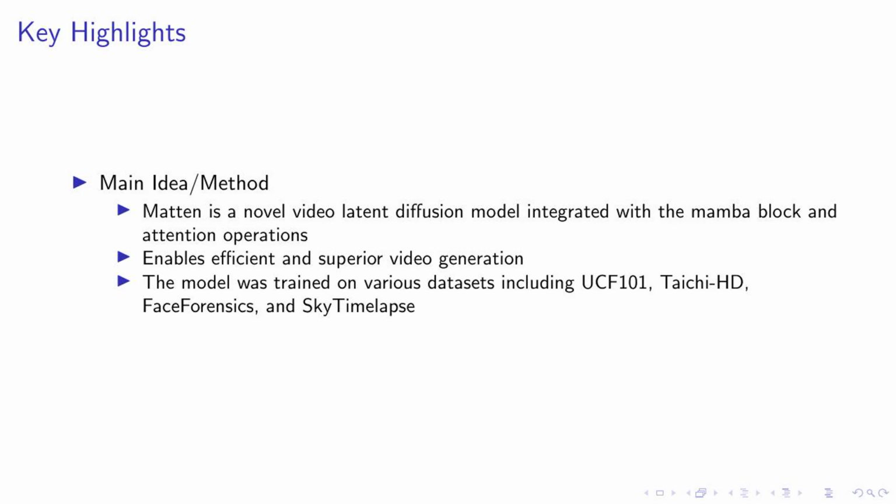In our quest to optimize video generation, we experimented with 4 distinct model variants of Matten. These variants allowed us to explore the perfect blend of Mamba and attention mechanisms, enabling us to effectively capture both local spatio-temporal details and global information. But that's not all. Matten's performance is on par with other models, but it achieves this with fewer computational and parameter requirements. Plus, it's highly scalable. As we increase the model's complexity, the quality of the generated samples improves correspondingly. This scalability is a testament to Matten's potential in the realm of video generation.